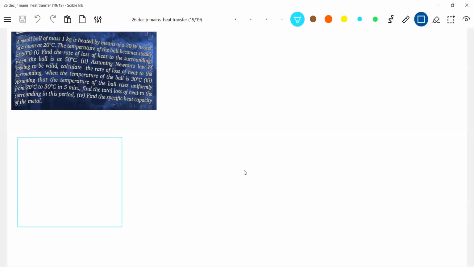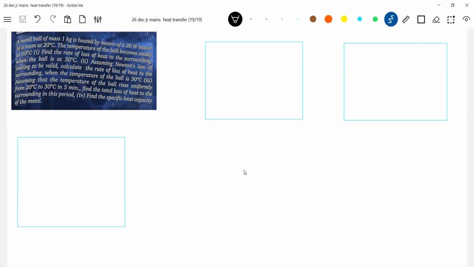Okay, there's a container. So initially this is... if you are able to imagine, okay, fine.